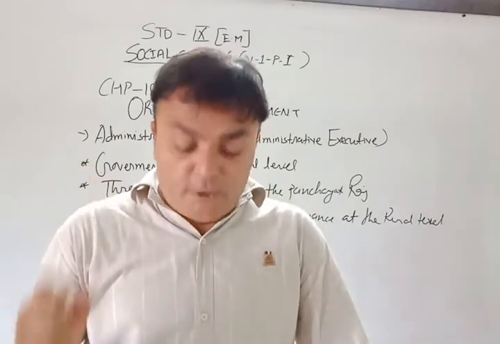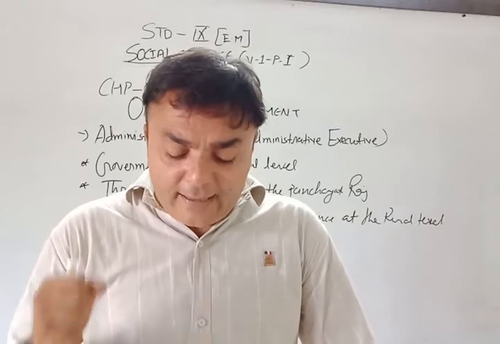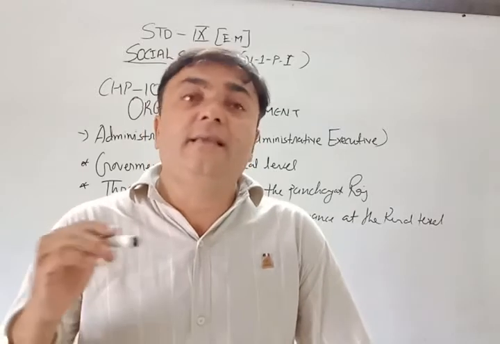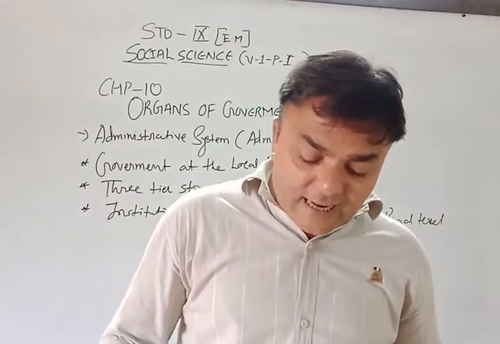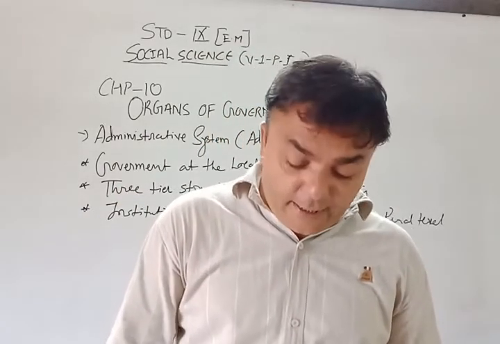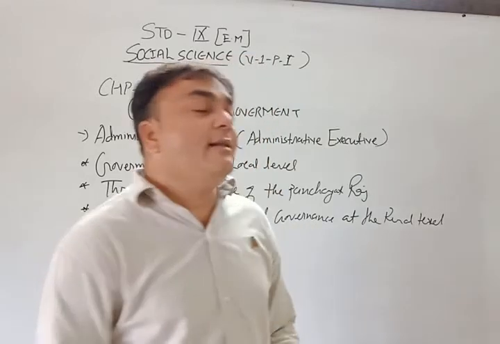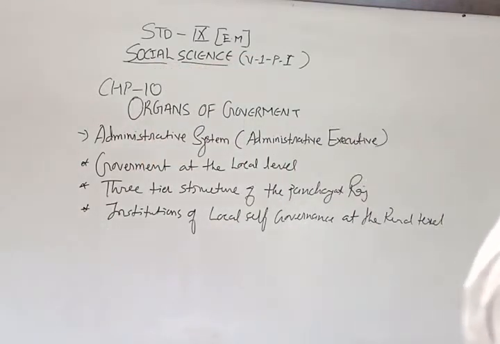In 1992, across the entire country, Panchayati Raj and urban institutions of local self-governance came into existence. Panchayati Raj means a rule that depends on the Panchayat. We have Gram Panchayat, Taluka Panchayat, and District Panchayat.